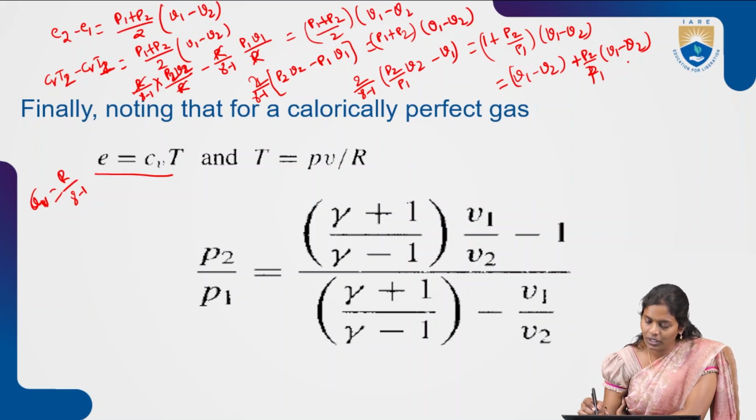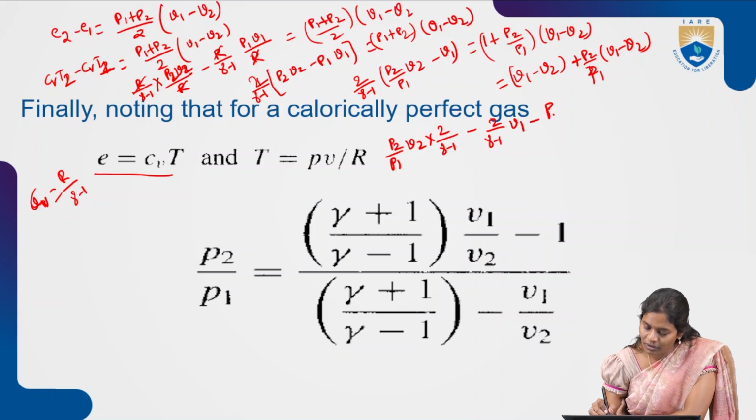Now what we are going to do is take P2 by P1 to this side. So when we write that, P2 by P1 into V2 into 2 by gamma minus 1 minus 2 by gamma minus 1 into V1 minus P2 by P1 into V1 minus V2 equal to V1 minus V2.